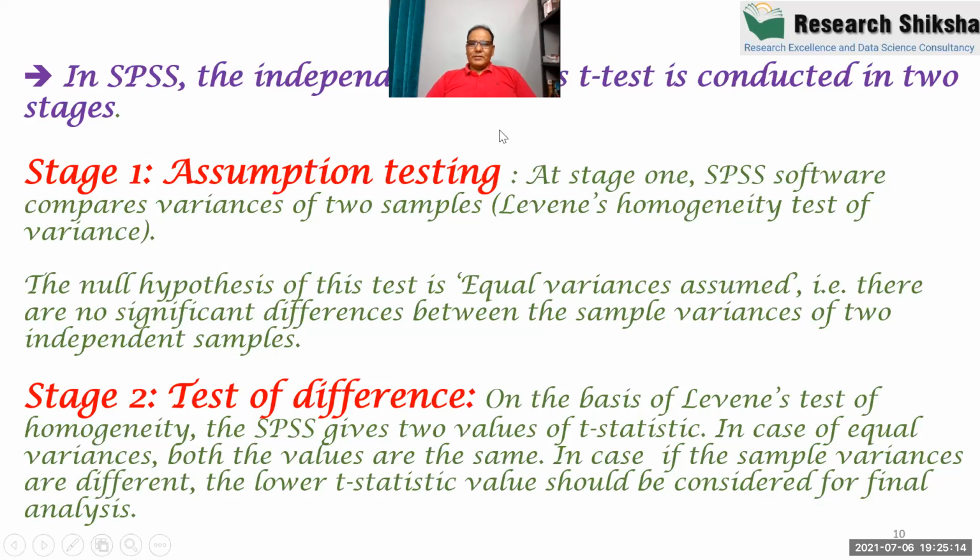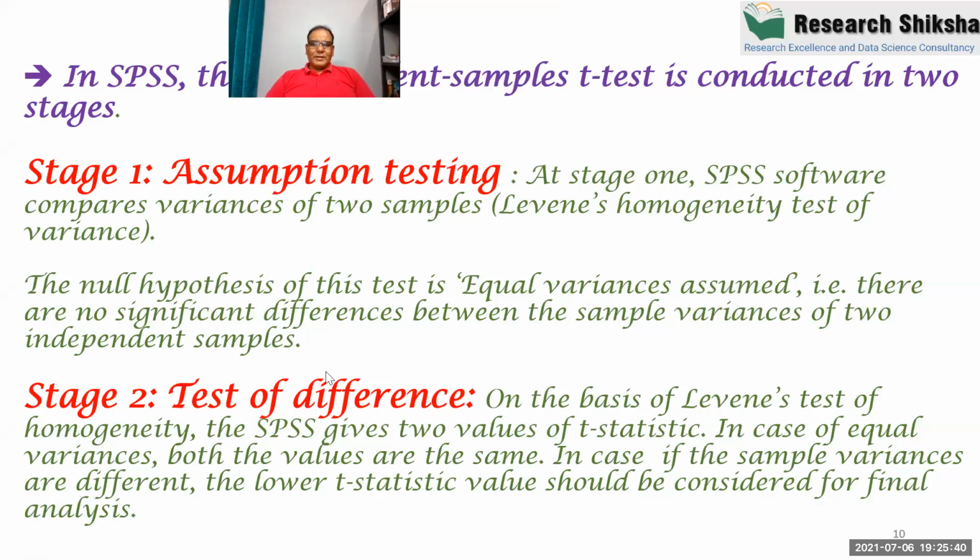The null hypothesis of assumption testing is that equal variance is assumed. And if we reject this hypothesis, it means the variances are unequal.